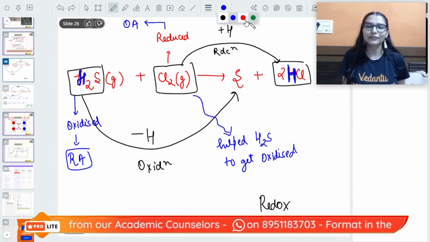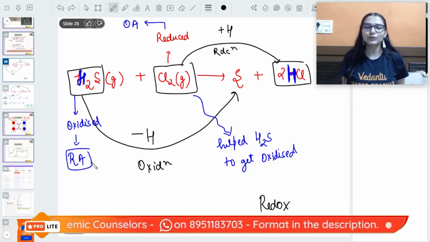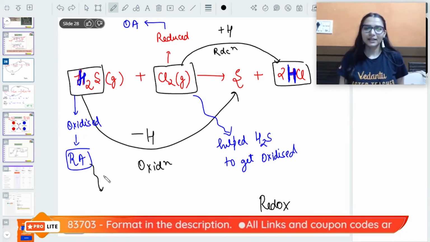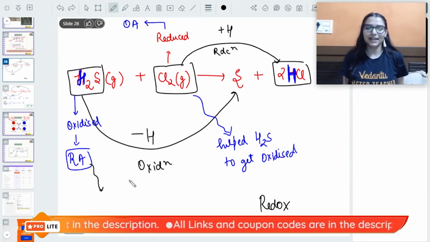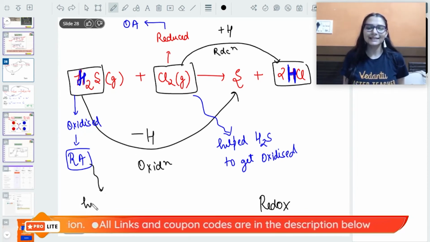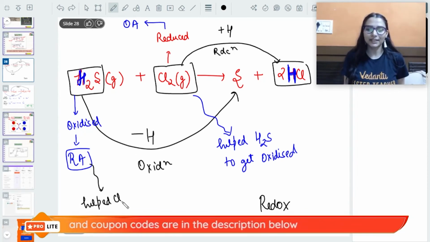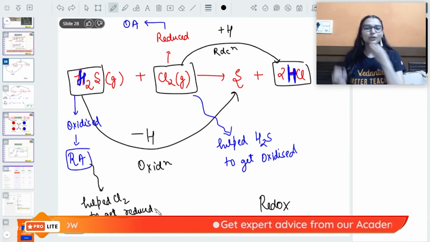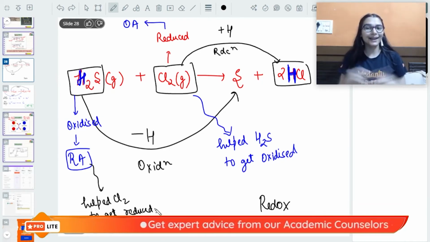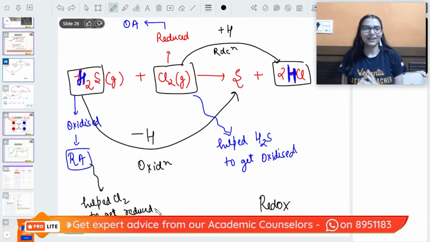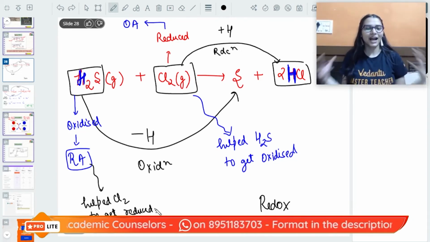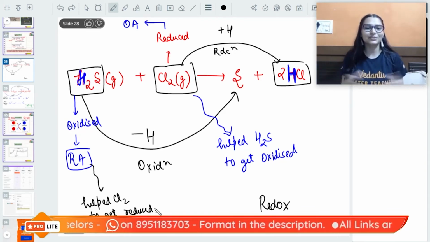And on the other side of the reaction, if you see here, hydrogen sulfide is the reducing agent, है ना? It is the reducing agent here. Why? Because it has helped chlorine to get reduced. वो कैसे किया? It has helped chlorine to get reduced by giving its hydrogen. है ना, it said, hydrogen sulfide, yeah, you take my hydrogen, get reduced. I will help you to get reduced. I am the reducing agent.